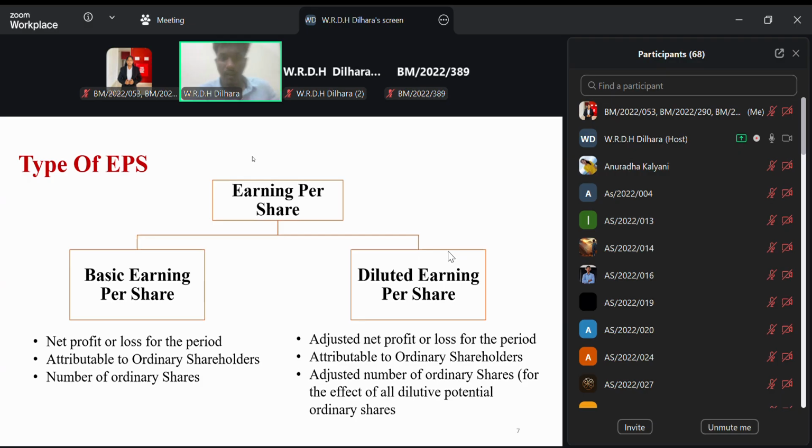So when we take the diluted earnings per share, we need to make some adjustment to the net profit after tax attributable to ordinary shareholders. If we took a loan and pay some amount in the form of ordinary shares, it reduces our profit. That is the kind of thing we need to adjust to the net profit after tax attributable to ordinary shareholders to get the diluted earnings. In addition, we need to adjust the number of ordinary shares, because the number of ordinary shares is increasing.